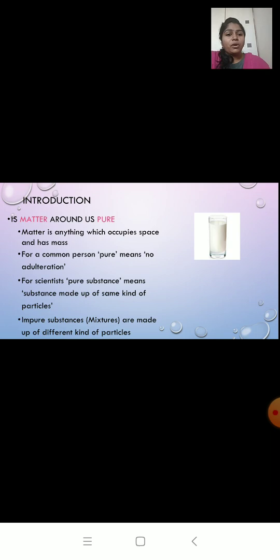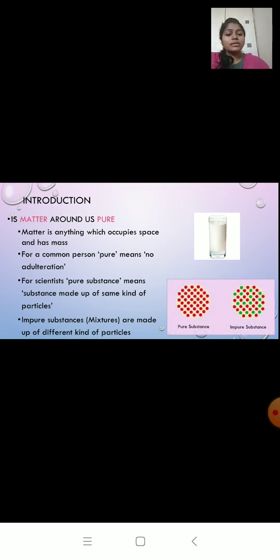Now opposite of pure is impure. Impure is also known as mixtures. Mixtures are the ones which are made up of different kinds of particles. So pure is made up of only one kind of particle, and mixtures are made up of different kinds of particles.